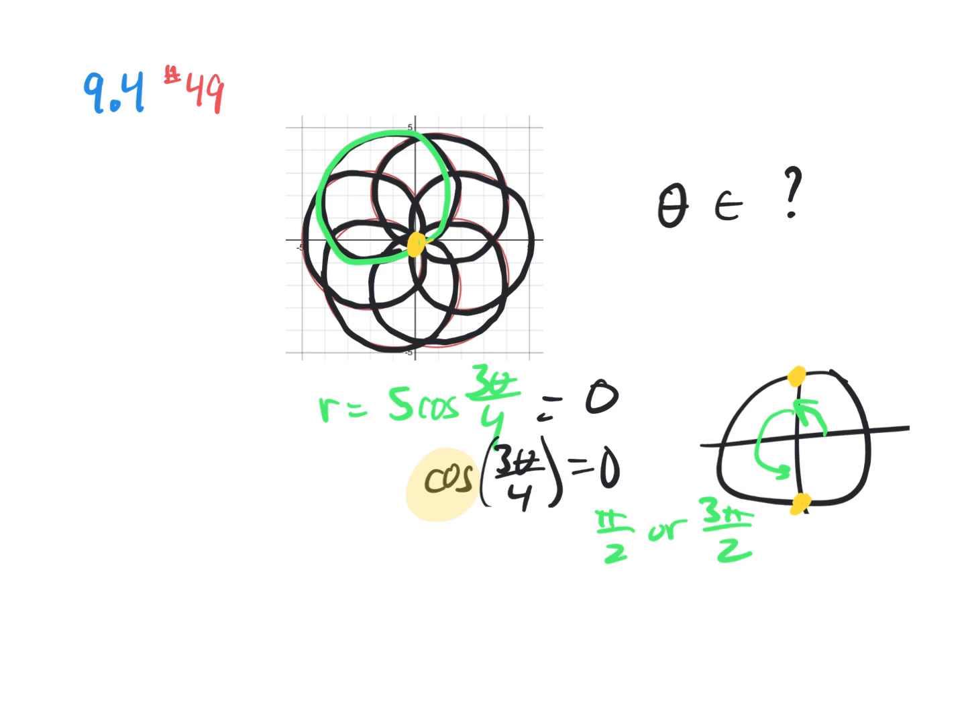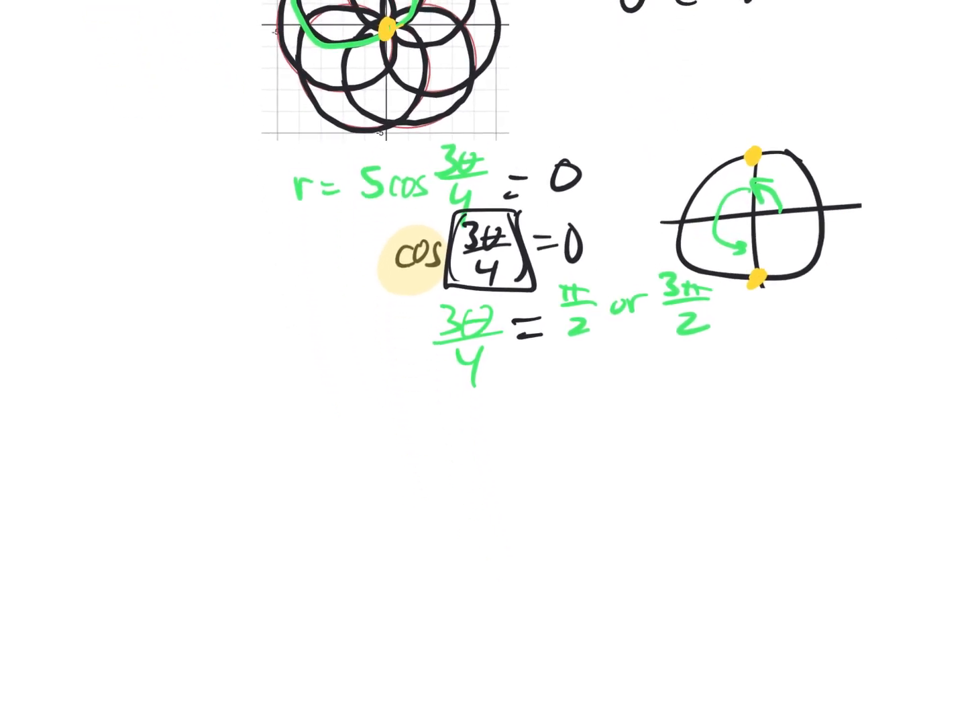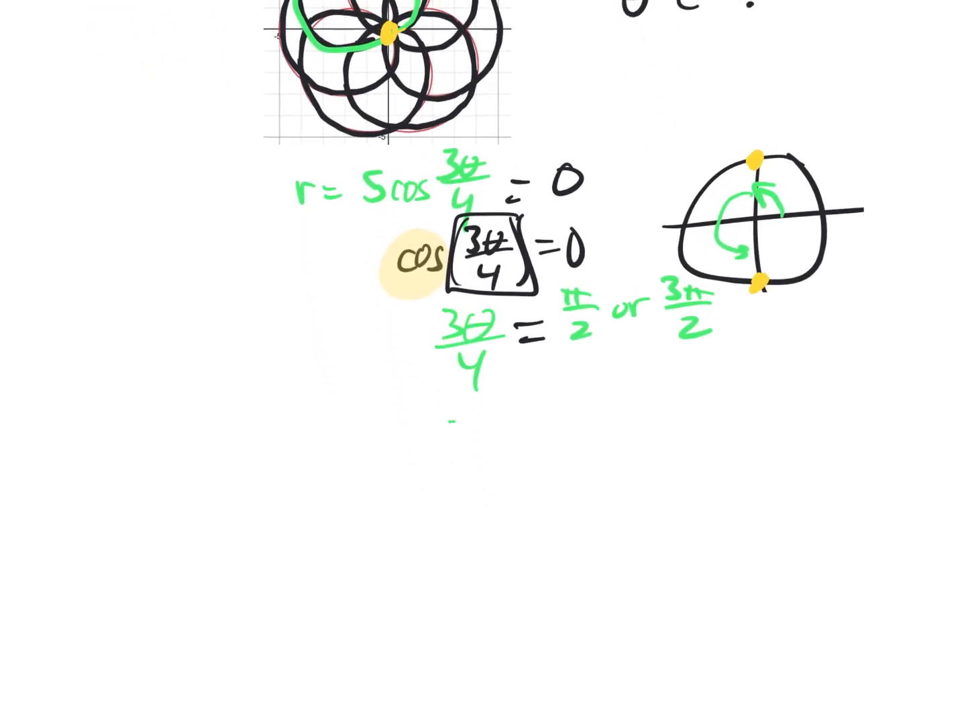So the angle is 3 theta over 4. So 3 theta over 4 is equal to pi over 2, or 3 pi over 2, when 3 theta is equal to 2 pi, or 6 pi. So when theta is equal to 2/3 pi, or 2 pi.